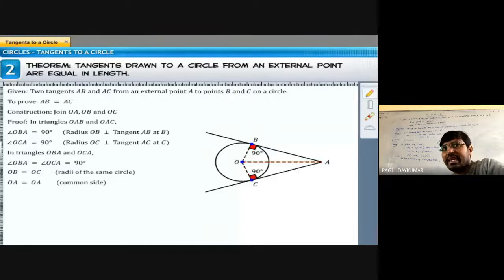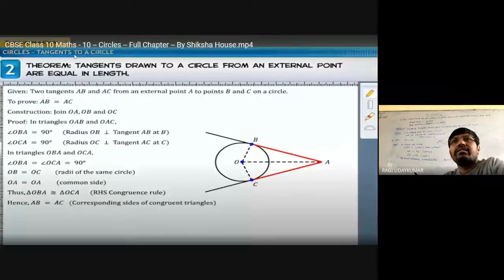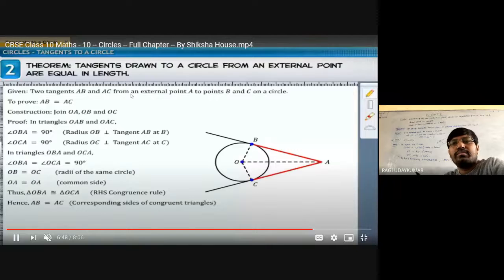Spelling of radius, once again I remind you: radius is singular, radii is plural. So these two triangles are congruent by RHS congruency, isn't it? Therefore AB equals AC.